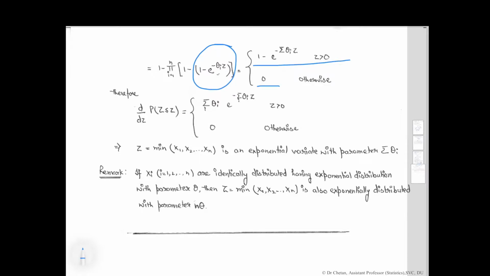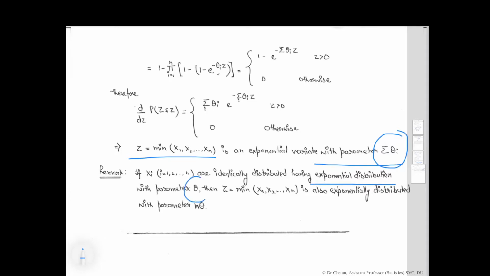Therefore, d over dz of the probability of Z less than or equal to z is equal to this quantity for z greater than 0, or 0 otherwise. Then Z, which is the minimum of X1, X2, X3 up to Xn, is an exponential variate with parameter the sum over i of theta_i. Now the special case: if the Xi are identically distributed having exponential distribution with parameter theta, then Z, the minimum of X1, X2, X3 up to Xn, is also exponentially distributed with parameter n theta.